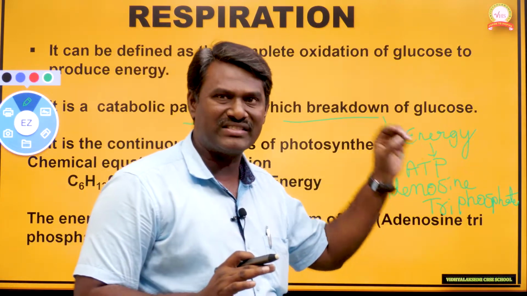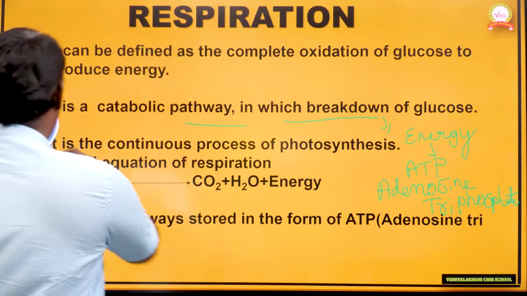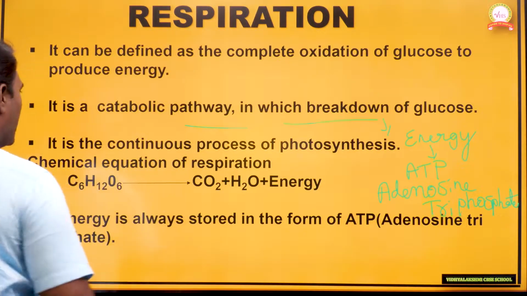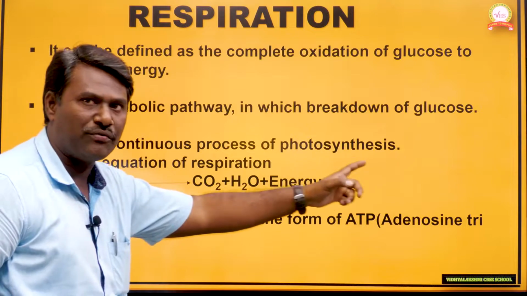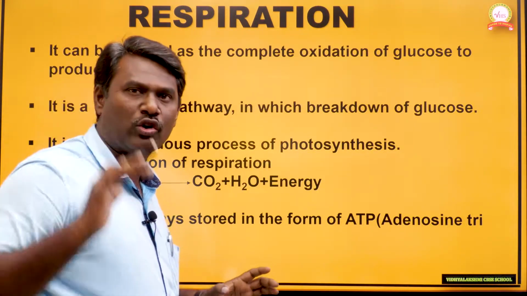So ATP full form is adenosine triphosphate. So that is the basis of respiration. It is a continuous process of photosynthesis, just now I told you. Why? Because the end product of photosynthesis is called glucose.